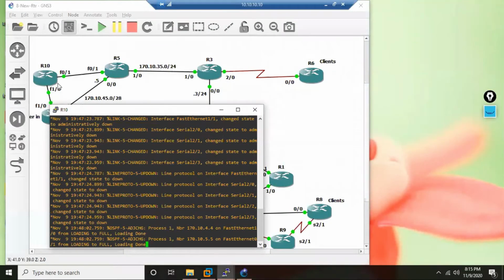Take this example, R10 and R6. So I go to R10.